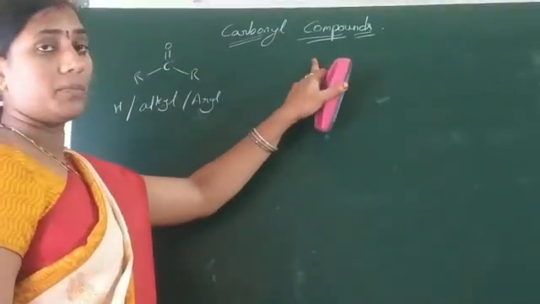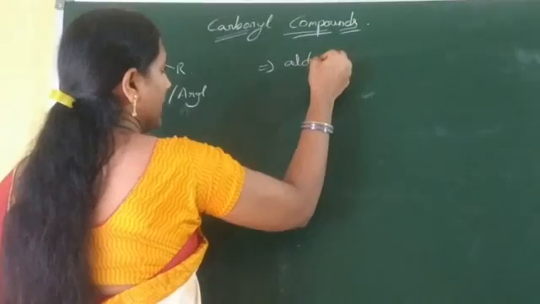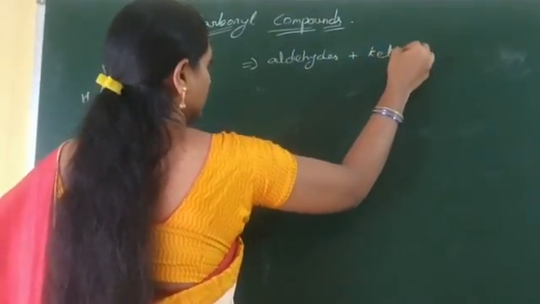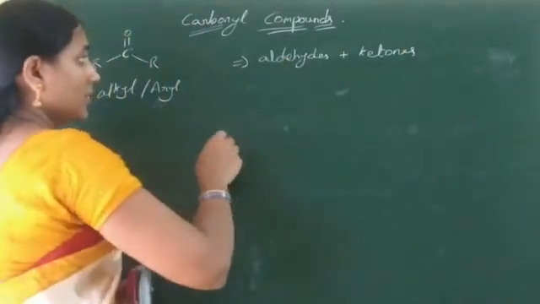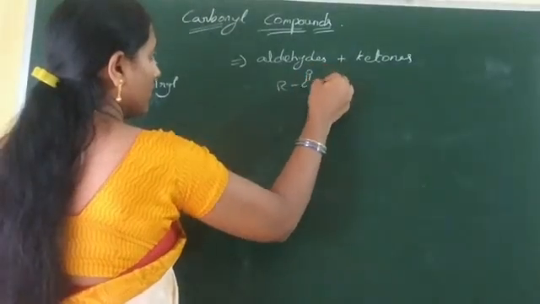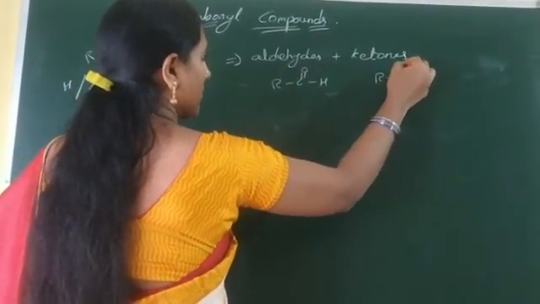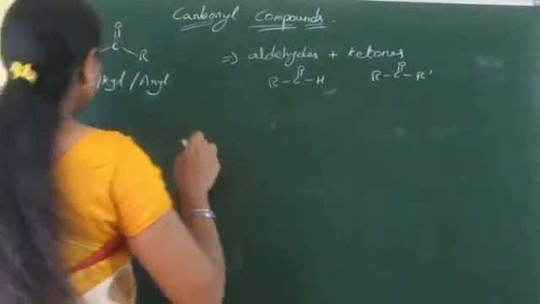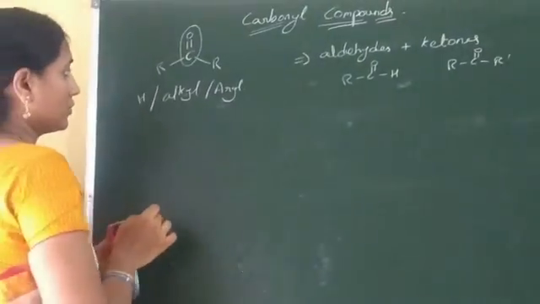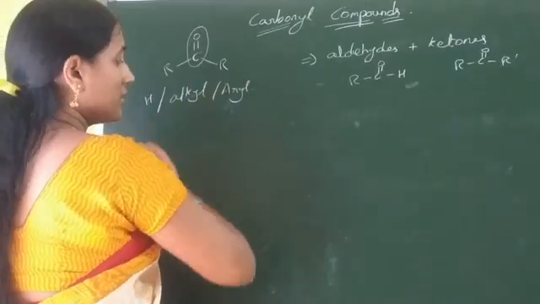Now carbonyl compounds are nothing but the combination of aldehydes and ketones. The general functional group of aldehyde is R C double bond O H, and the general functional group of ketone is R C double bond O R dash. The C double bond O acts as the carbonyl functional group. The compound containing the carbonyl functional group is known as a carbonyl compound.